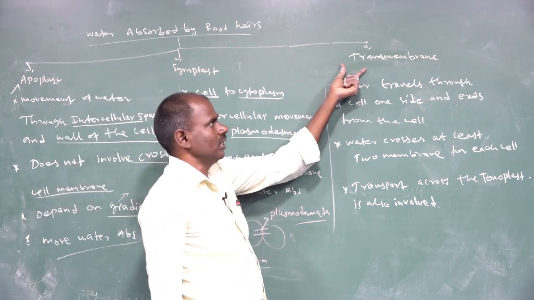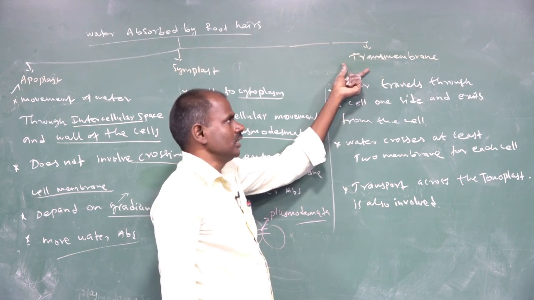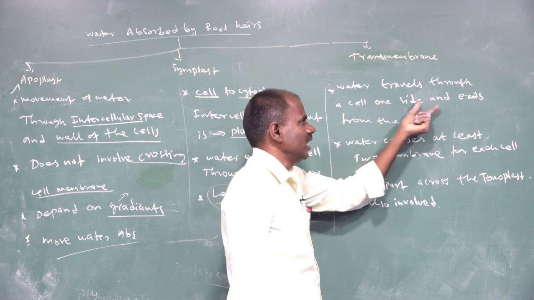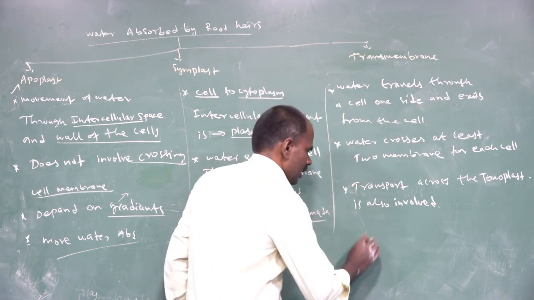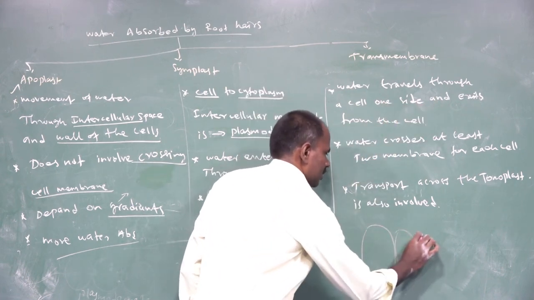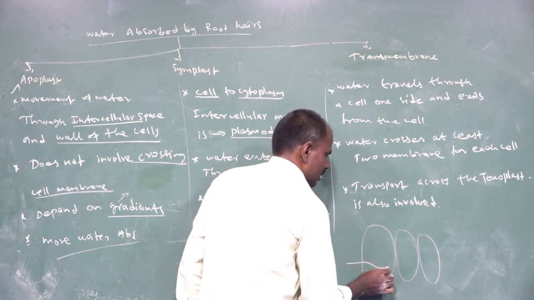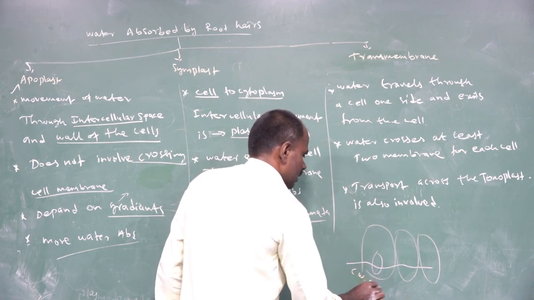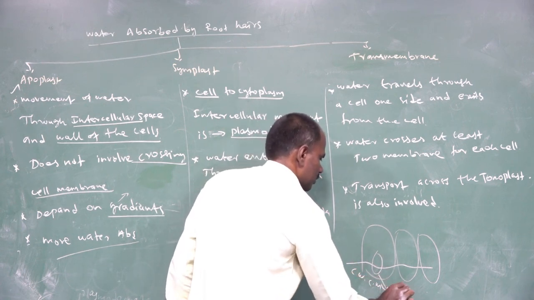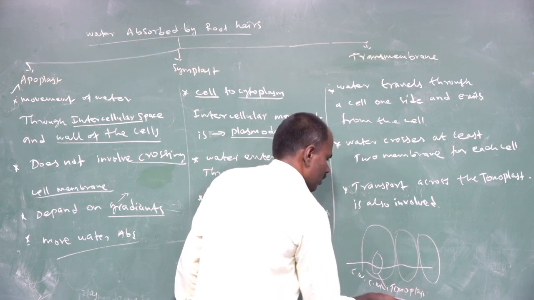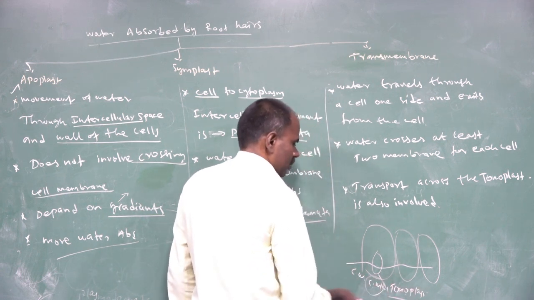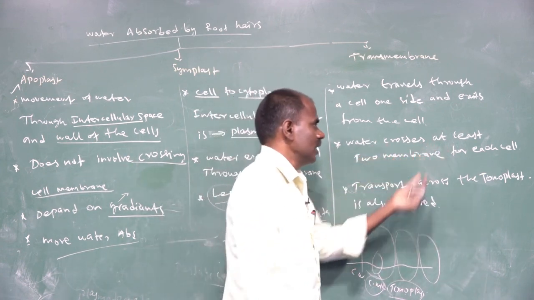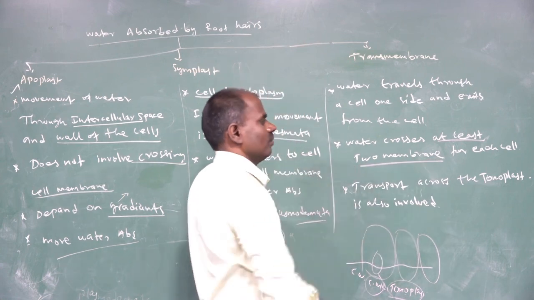The third is the transmembrane pathway. In this process water travels through a cell, entering on one side and exiting from the cell into another cell. It involves the cell wall, cell membrane and tonoplast, so two membrane systems: one is the cell membrane and the other is the tonoplast membrane. So water crosses at least two membranes for each cell.